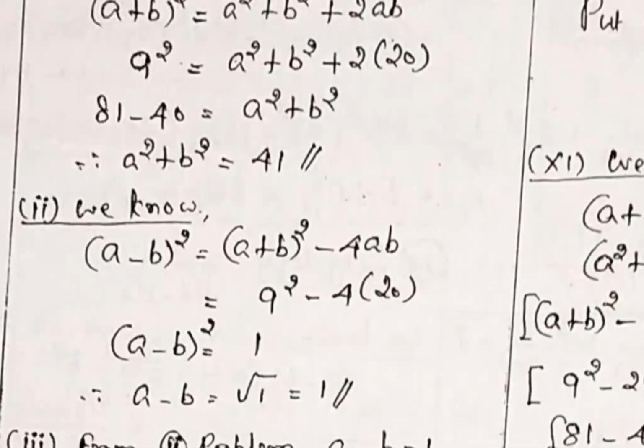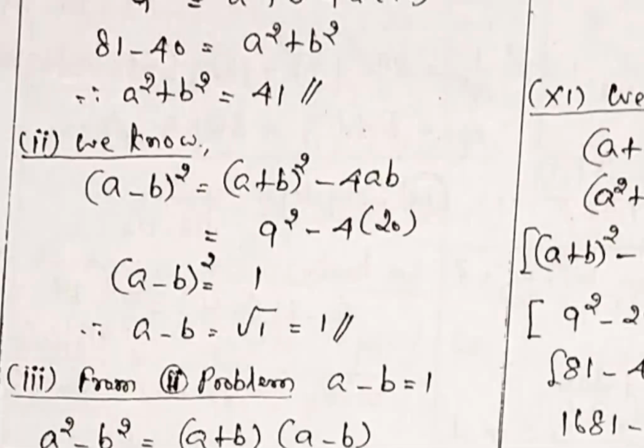You apply this formula, a minus b the whole square is equal to, keep the idea in mind, a plus b value and ab value only given. So better you take the fourth formula, a minus b the whole square is equal to a plus b the whole square minus 4ab. Substitute the value, 9 square minus 4 into 20, you will get a minus b the whole square 1, a minus b is equal to 1.